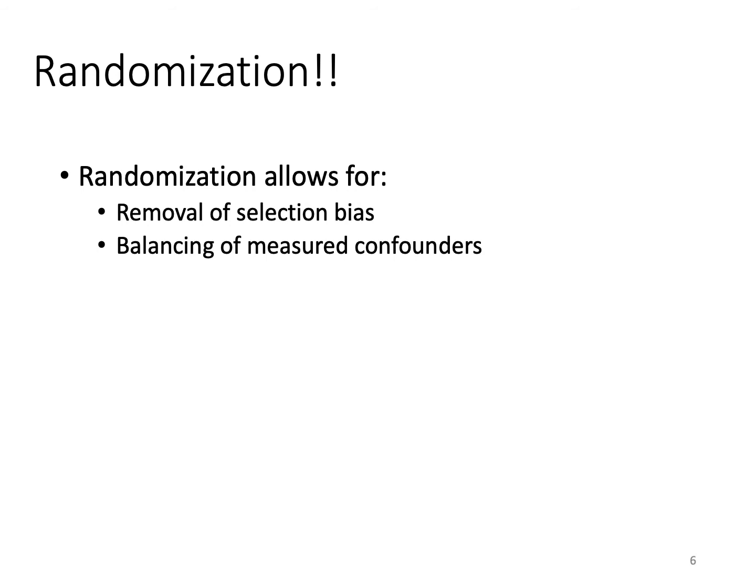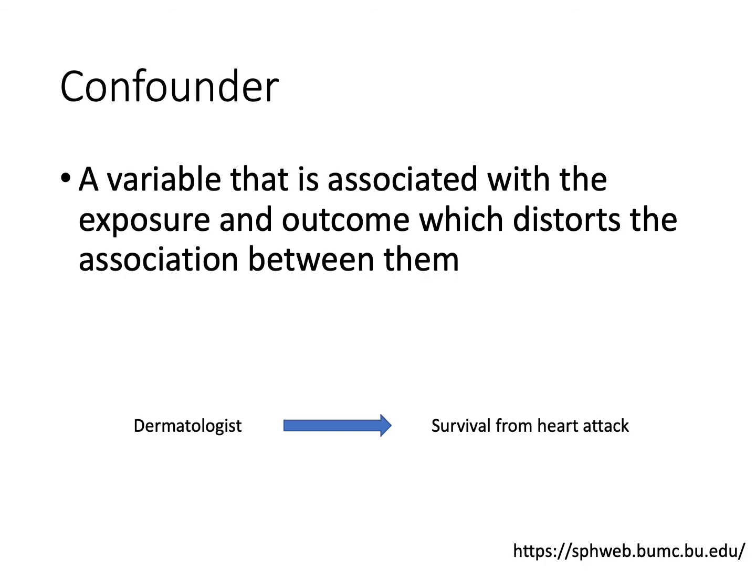And the other beauty of randomization is that it balances the patient's characteristics, both the ones we measure, measured confounders, and unmeasured confounders. So let's explain what a confounder is. A confounder is a variable that is associated with the exposure and outcome, and it distorts the association between them. So this arrow suggests that, hey, if you're seen by a dermatologist, you have better survival from your heart attack.